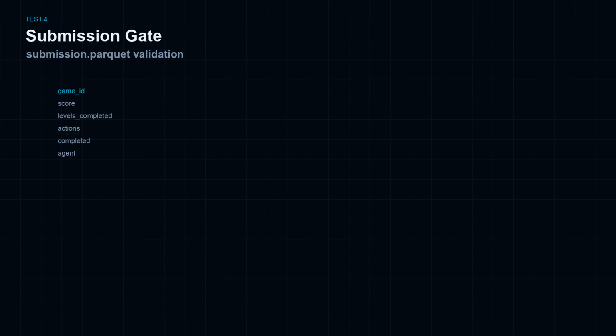The validation gate writes submission.parquet with required columns: game ID, score, levels completed, actions, completed, and agent. The agent field must be ASRA v0.4 Phase 2. A placeholder row is written in the notebook. After swarm scoring, scorecard to rows replaces it with per game best runs. Notebook outputs are myAgent.py and submission.parquet. Nothing else required in working directory.